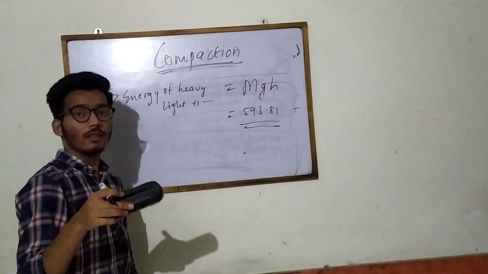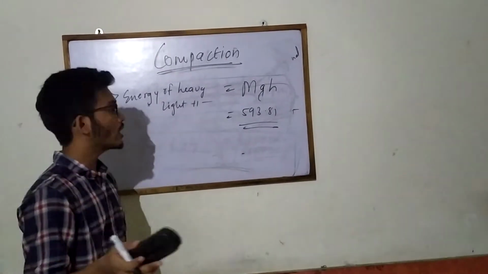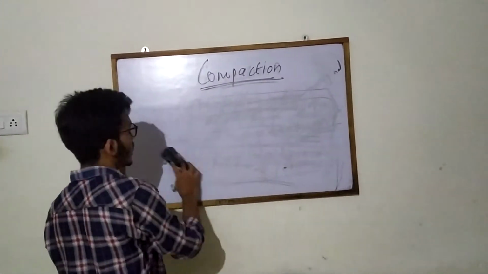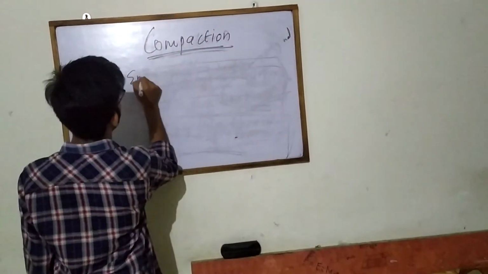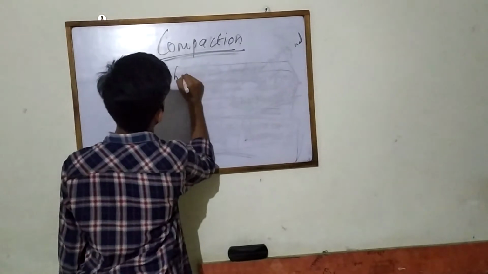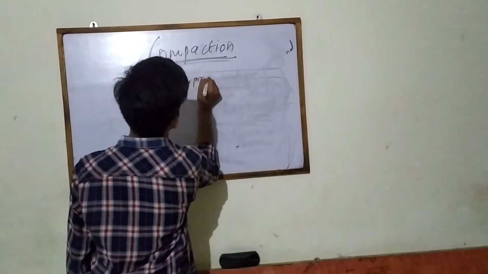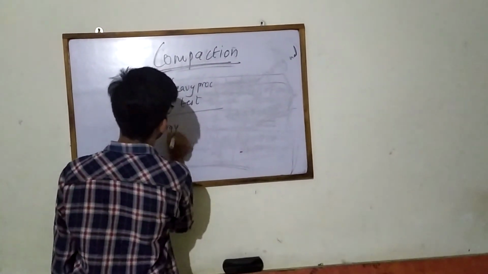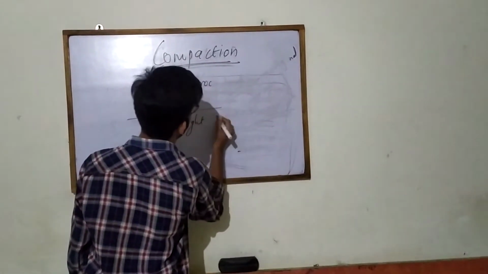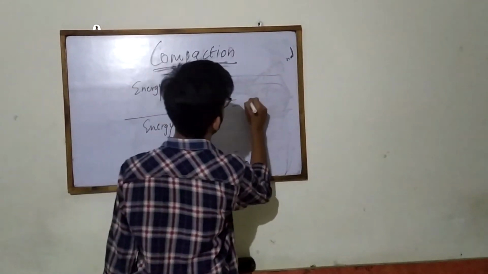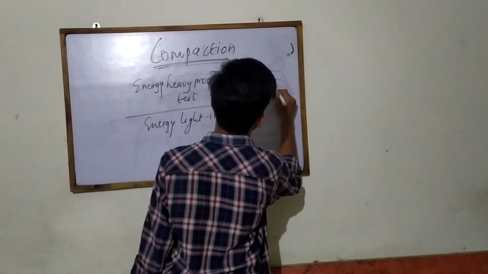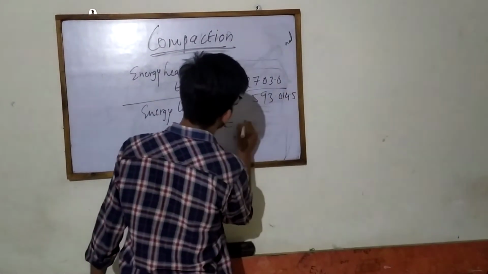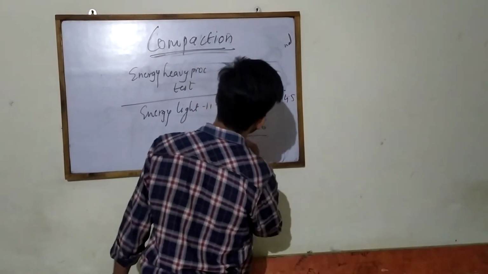Now if we calculate the ratio of energy of the heavy Proctor test to the energy of the light Proctor test, 2703.88 divided by 593.81 comes to approximately 4.56.